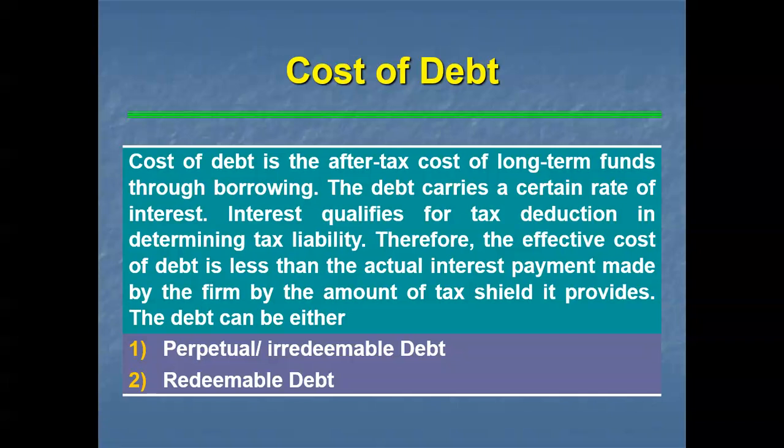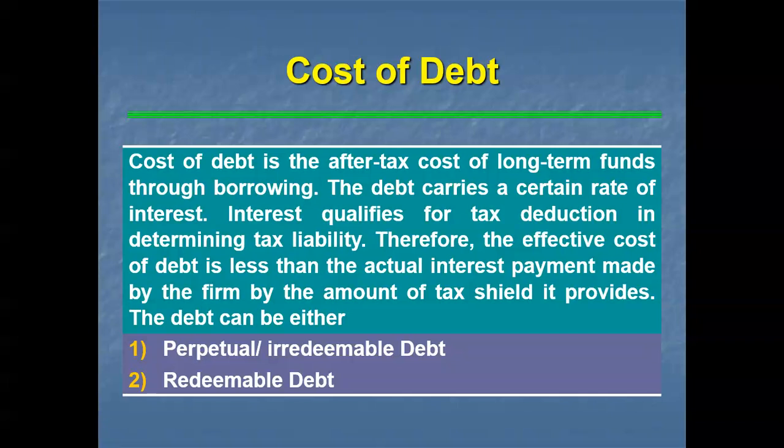Perpetual debt is also known as irredeemable debt. Perpetual in the sense that it is permanent in nature. The company issuing irredeemable debentures has no obligation to repay the principal at a predetermined date and time. It has the power to decide the time and dates to pay back the amount of debt as long as it is a going concern.